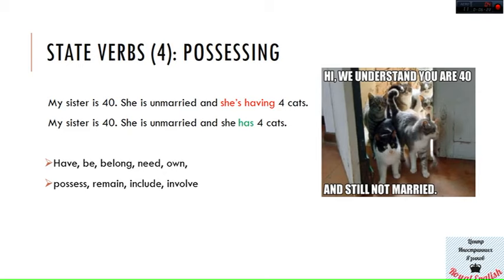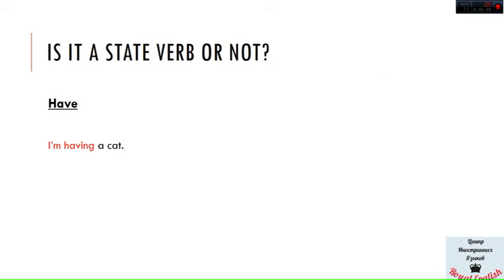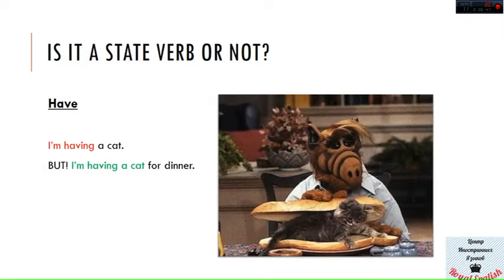Got it? Now let us go to some verbs which actually can be both state and action. Have. I'm having a cat is incorrect. You have already known it. Though if you would say I'm having a cat for dinner, like this character, it would be totally okay, because have here means eat.